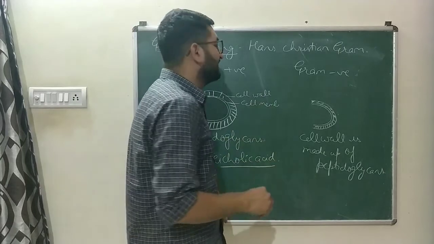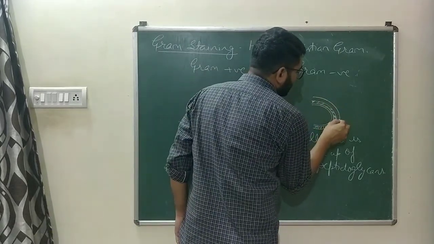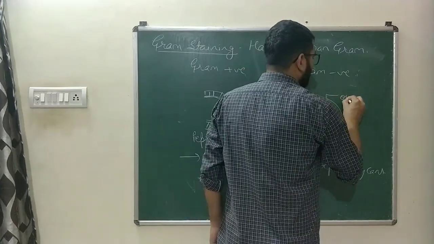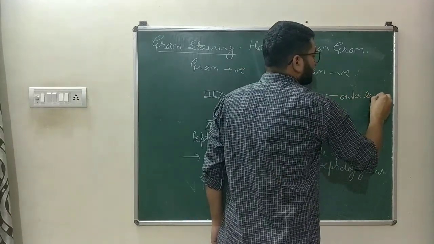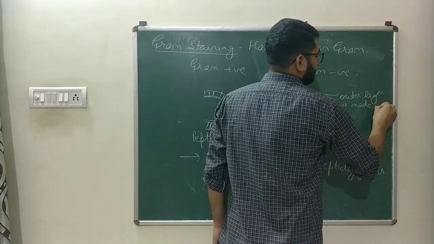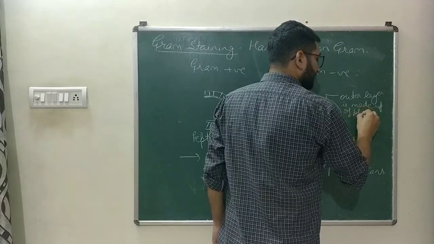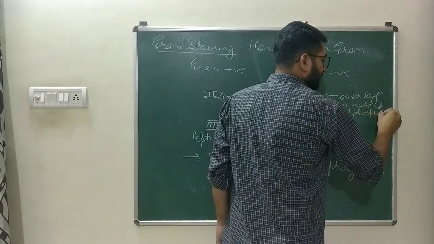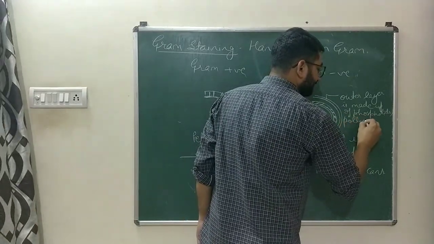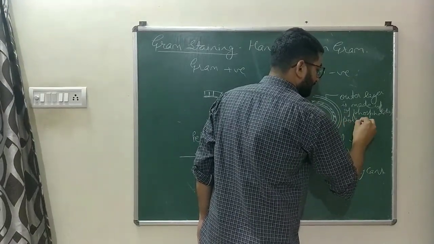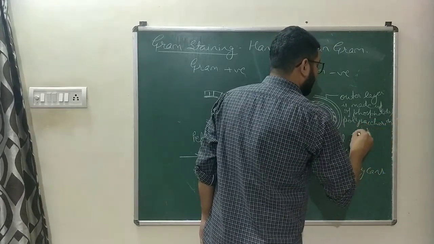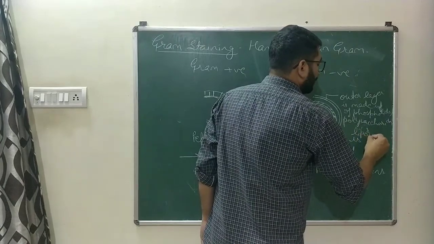Over that cell wall, there is another layer present in Gram negative bacteria, and this outer layer is made up of phospholipids, polysaccharides, and lipoproteins.